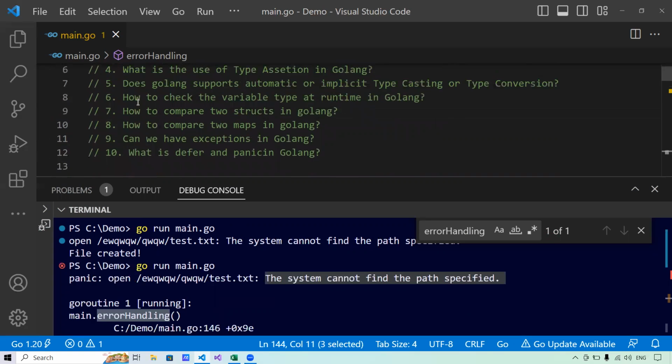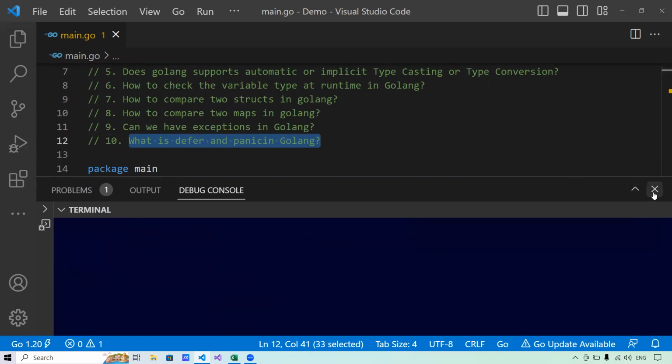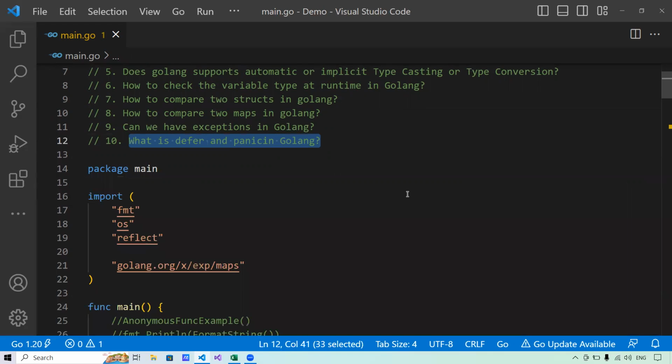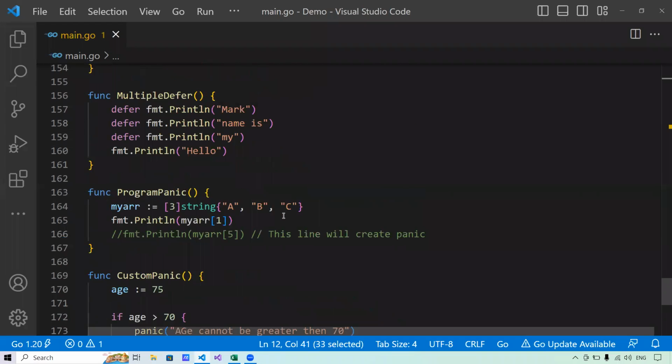Let's come to the next question. So that says, what is a defer and a panic in Golang? Now let me explain you here. Defer moves the execution of the statement to the very end inside the function. Let me tell you what exactly I meant by that.